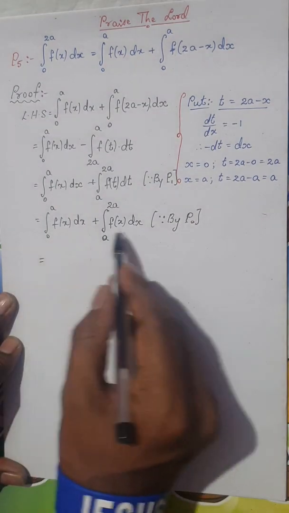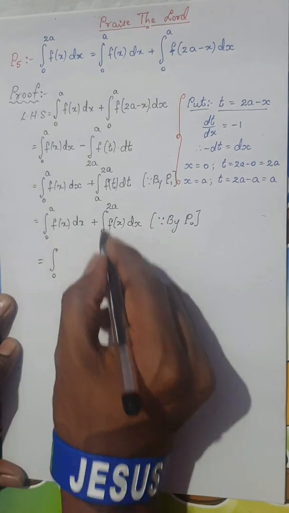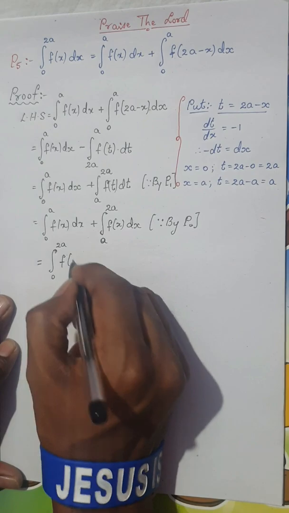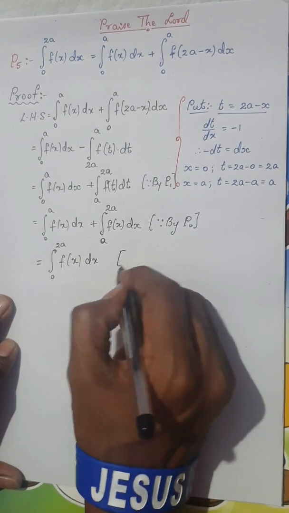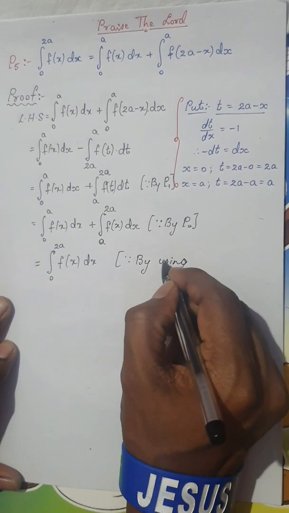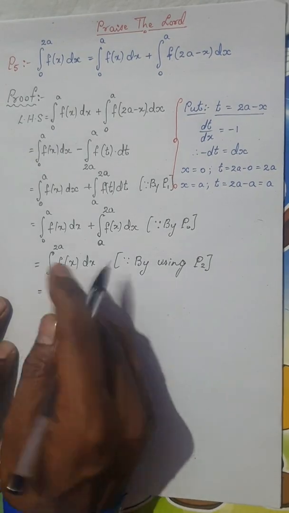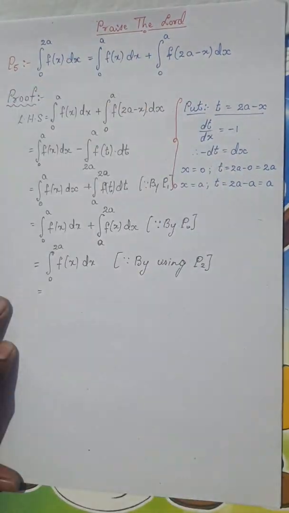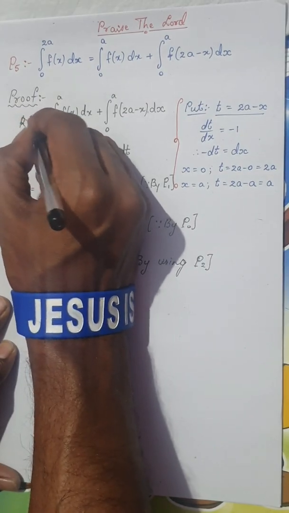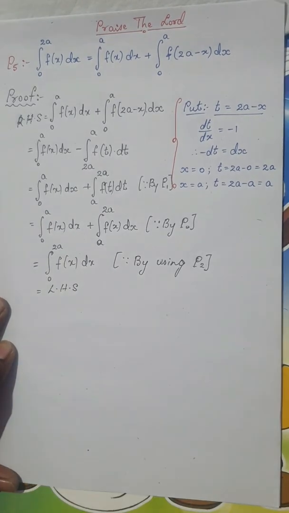Okay, so clubbing these two integrals, 0 to a, and finally a to 2a, I can write 0 to 2a f of x dx. The reason is by using P2, isn't it? So this is my LHS. I am very sorry, a small change. What I considered is RHS. Okay, I have considered RHS and I proved my LHS.